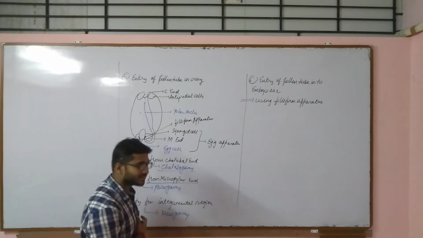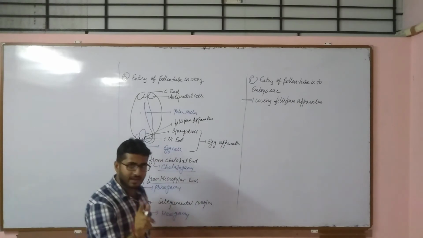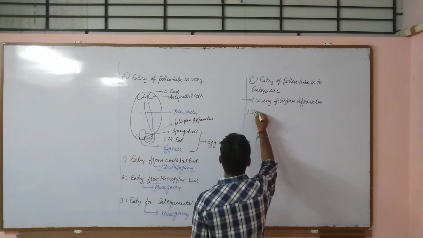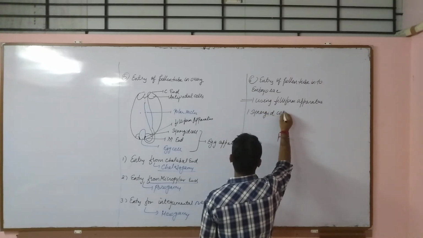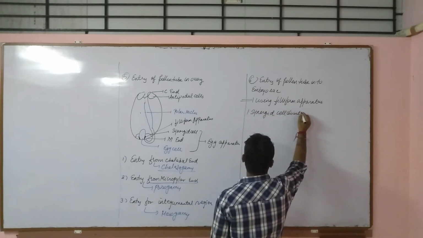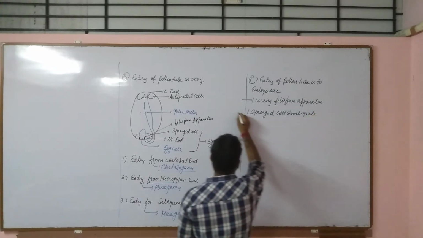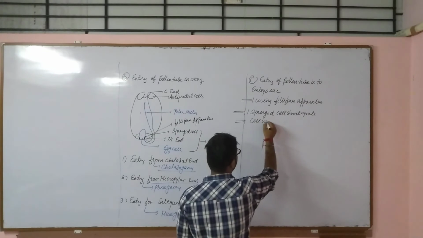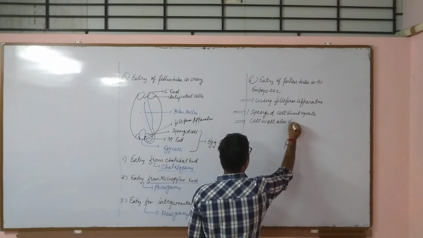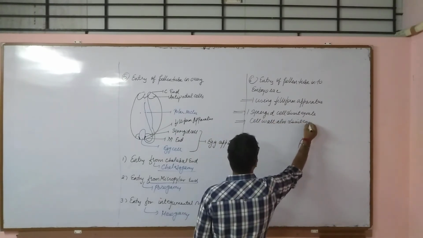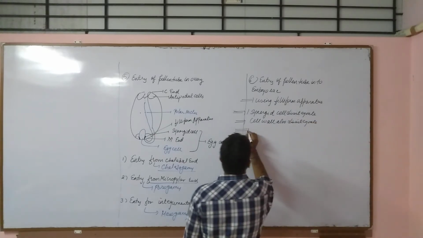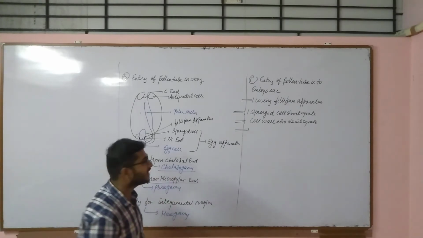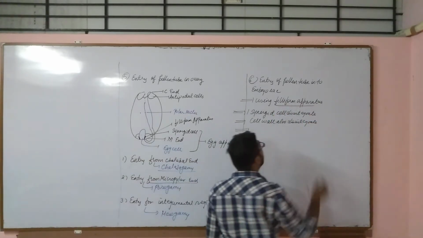Now, when the pollen tube enters through the micropylar end using the filiform apparatus, out of two synergid cells, one synergid cell disintegrates. That means the cell wall of the synergid cell will also disintegrate. Then who guides the pollen tube entry within the embryo sac? It is the filiform apparatus.